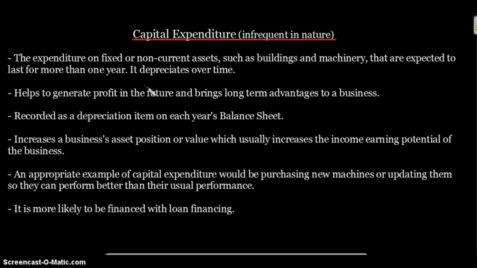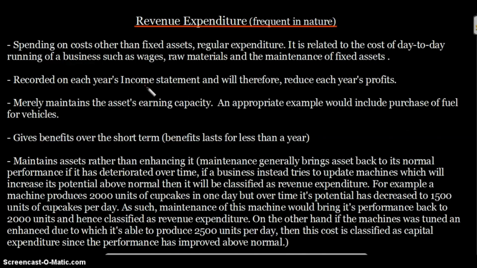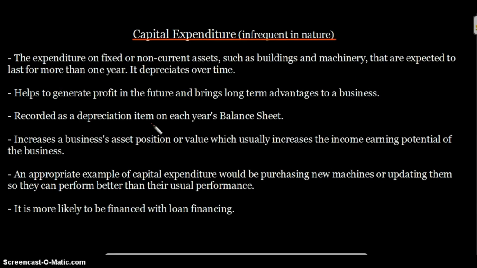So when you enhance your assets, their benefits are expected to last for more than a year, but when you maintain them, the benefits won't last that much. It might last for 3 months or 6 months, or at most 1 year, not more than that. So revenue expenditure mainly maintains the asset's earning capacity, whereas capital expenditure examples will be enhancing the asset's earning capacity, improving it, or just purchasing the asset itself, purchasing new machineries.